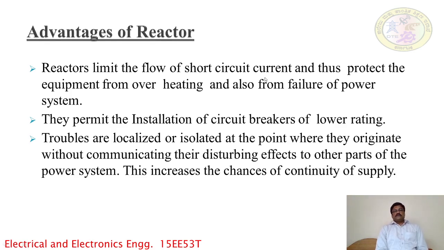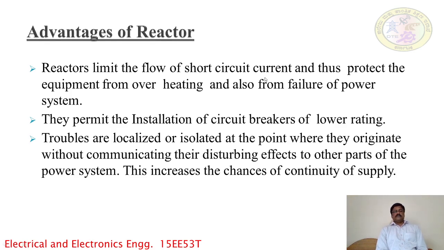So the fault location can be at any point in a transmission line, so that the fault part is isolated from the given system, the reactor is connected. From the observation of reactors connected in the power system, the conclusion is that troubles are localized or isolated at any point in the power system. They originate without communicating their disturbing effect to other parts of the power system.